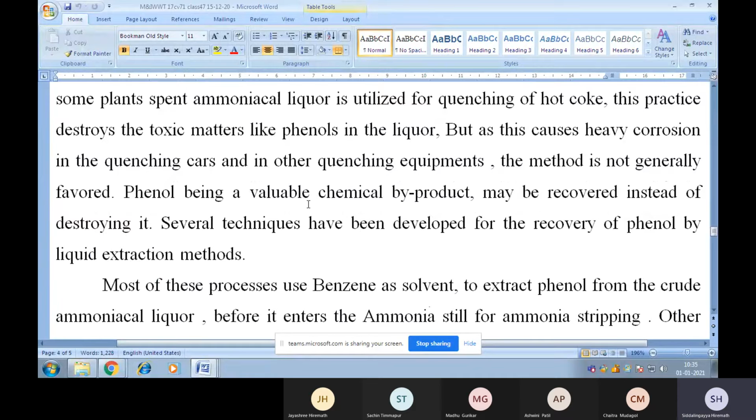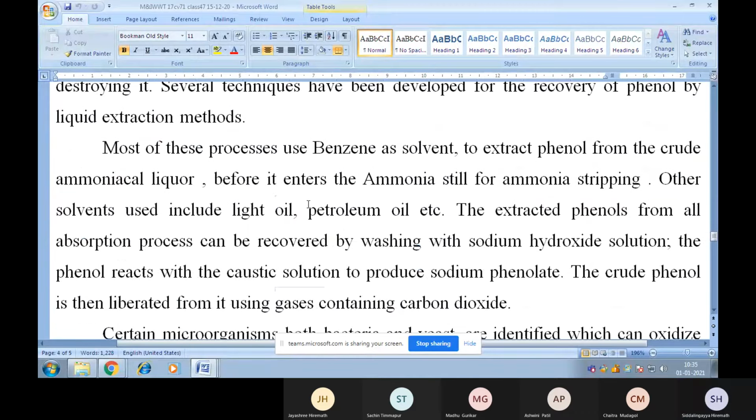Phenol, being a valuable chemical byproduct, may be recovered instead of destroying it. Several techniques have been developed for recovery of phenol by liquid extraction method. Most of these processes use benzene as solvent to extract phenol from the crude ammoniacal liquor before it enters the ammonia still for ammonia stripping.